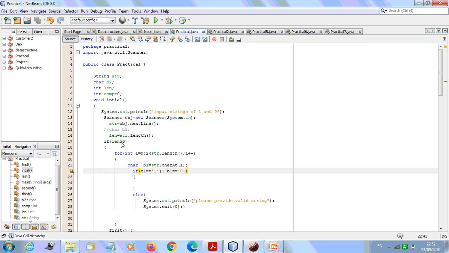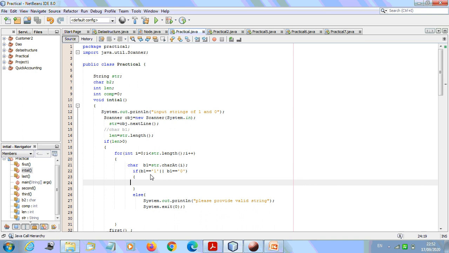Okay, so that means we have to input something. Now, by using this for loop, we traverse the string which is given to us. Here we check the validity of the string, that the string given by the user is in the form of 1 and 0. We take the string one character at a time, and each character should belong to 1 or 0. If it belongs to 1 or 0, we are not required to do anything, and that's why it is empty.